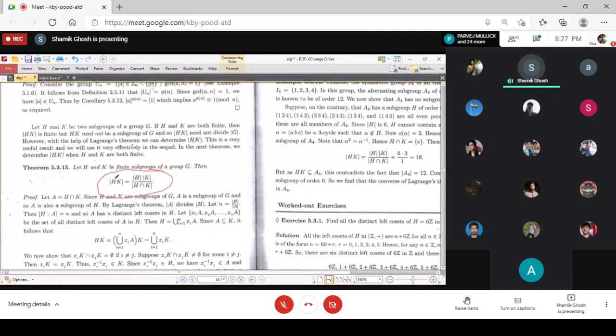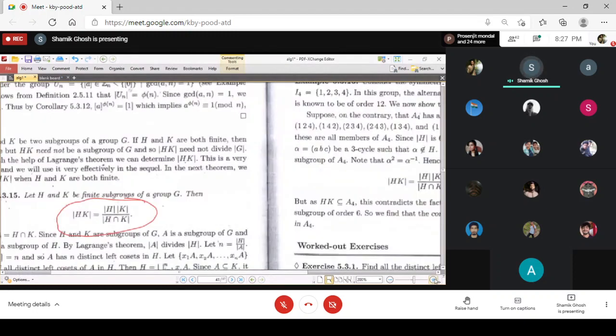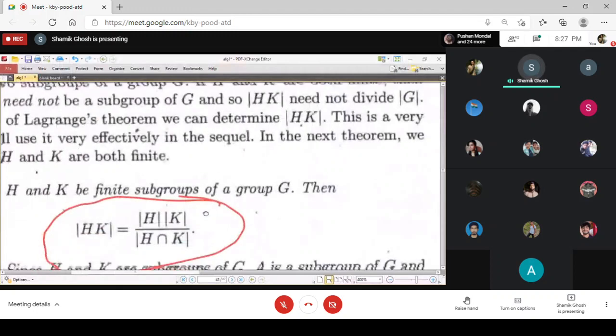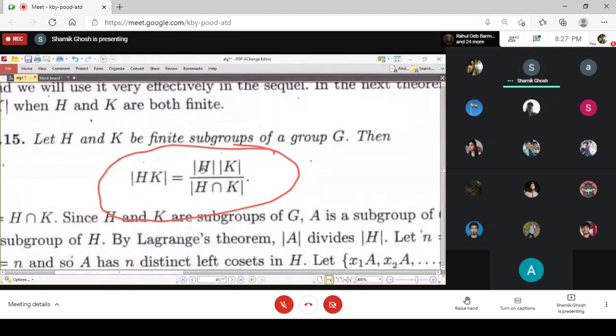Here HK may not be a subgroup, HK may be just a subset, but the formula still holds: the number of elements in HK is the number of elements of H times the number of elements of K divided by the number of elements of H intersection K. That is the formula.